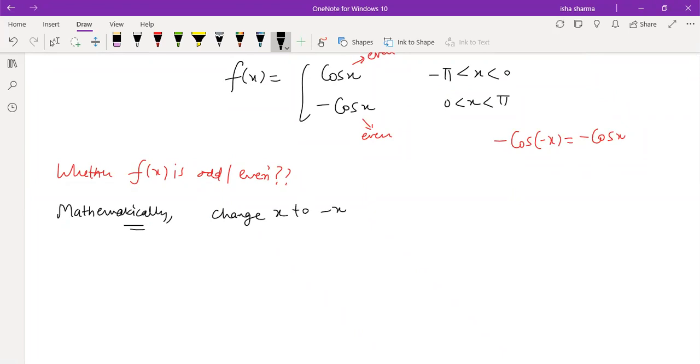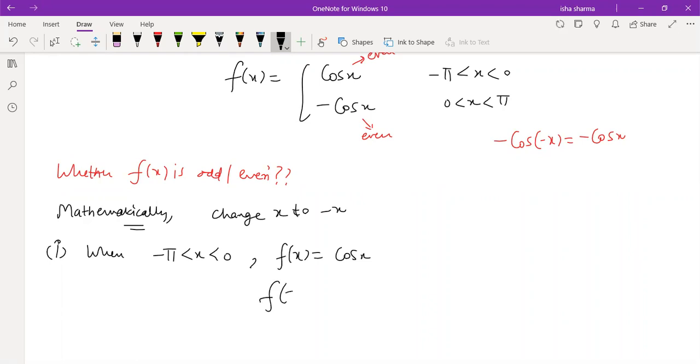Now we will be checking in two parts because our domain is divided in two parts. First is when x lies from minus pi to 0. Now you want to change x to minus x. In this case, your function is cos x as per the definition.